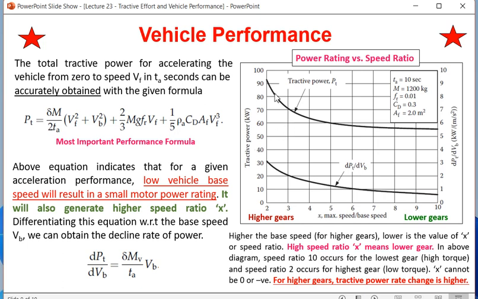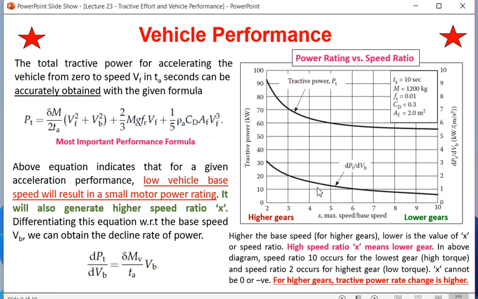I'll repeat again. Whenever you are at the higher gear side, that means in the initial part, x is equal to 2, 3, 4. If you want to accelerate a little bit, you have to use a lot of power, because you are finding the slope of this graph. What is this graph? This graph is nothing but dPt/dVb. dPt/dVb means with respect to base speed, how the vehicle output power is changing.